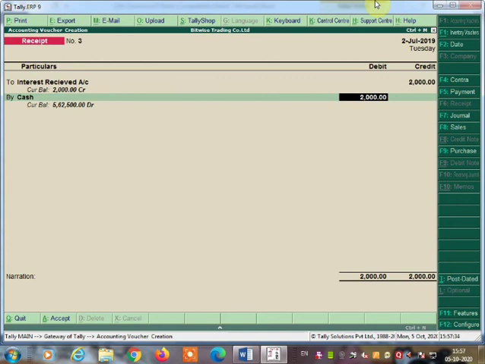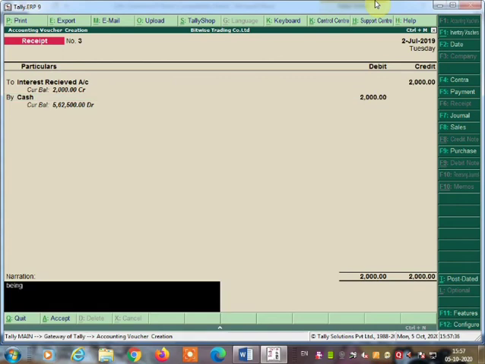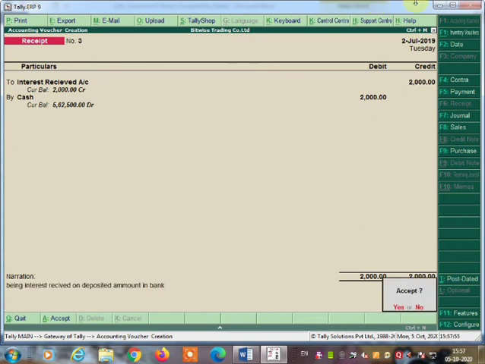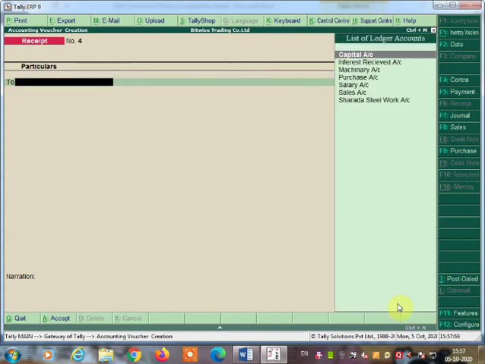So here 2,000 being interest received on deposited amount in bank. Save this by clicking on S. So this voucher also got saved. So these are the different voucher entries we made.